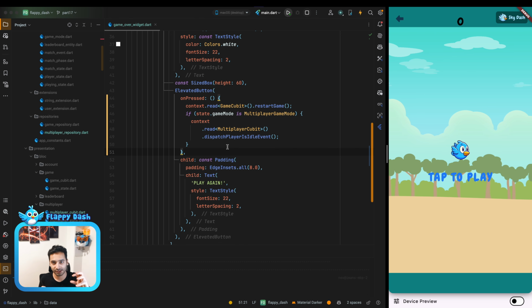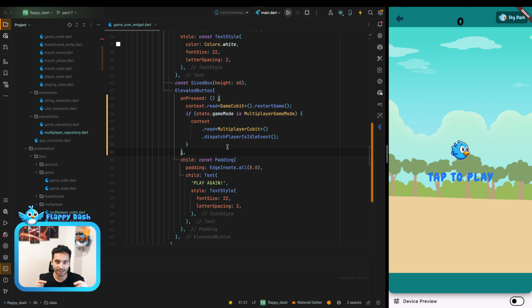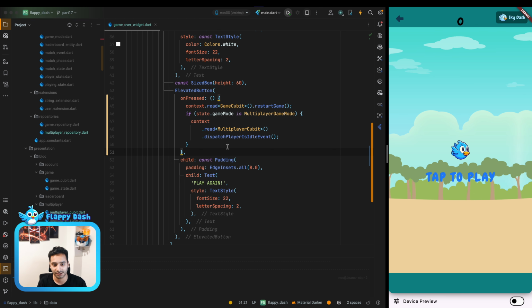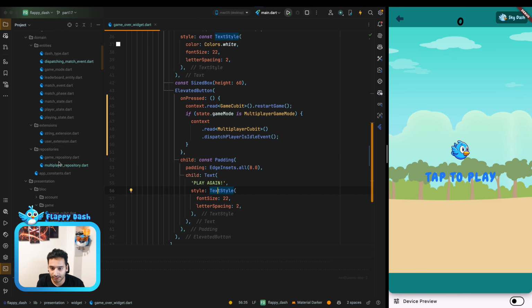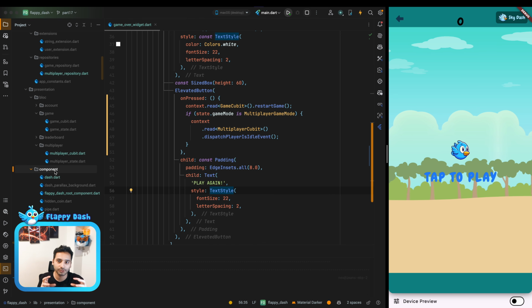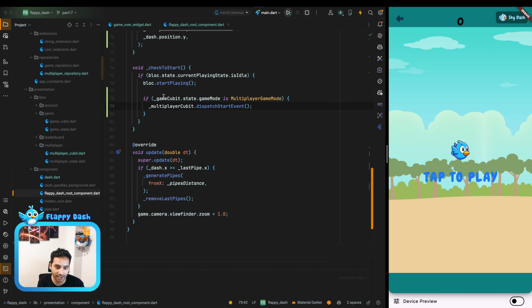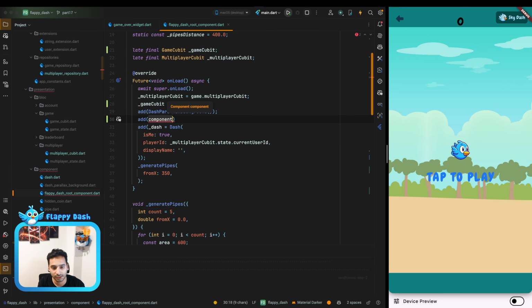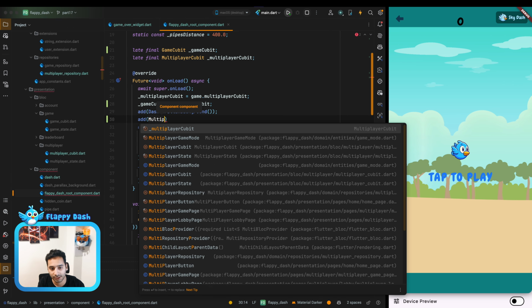In the next step we can listen to the events and the state that we have for the match, and then we can add the other dashes that we have in the server or in the game to see everyone on the screen. Okay, to do that, let's create a new component. My plan is to create a new component that manages the other dashes that we have. Then we can add it here. We can call it multiplayer controller or something like that.